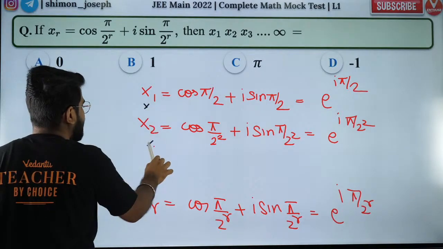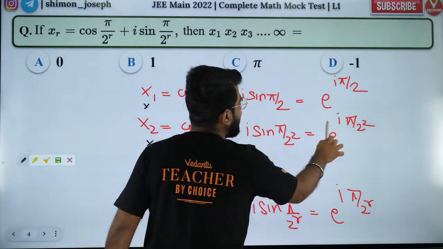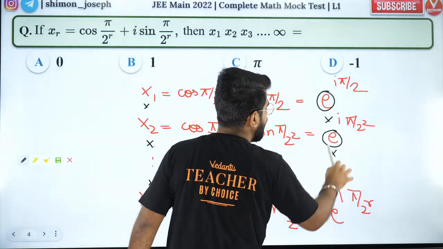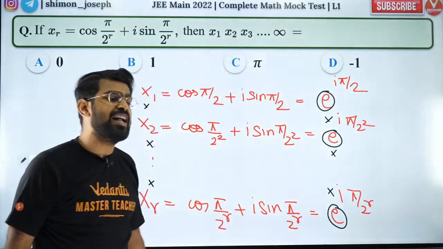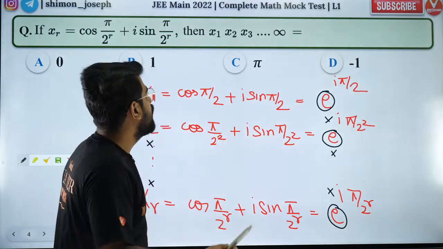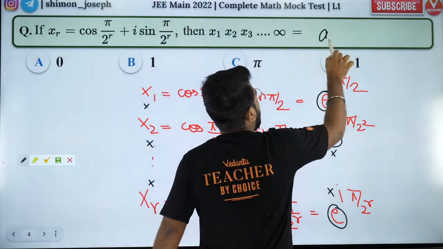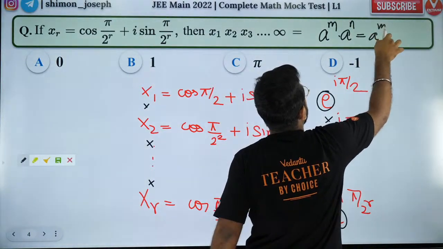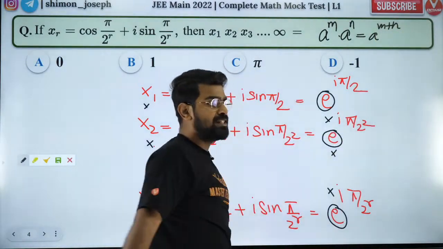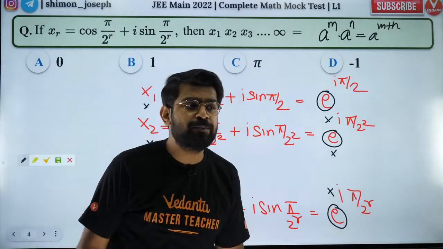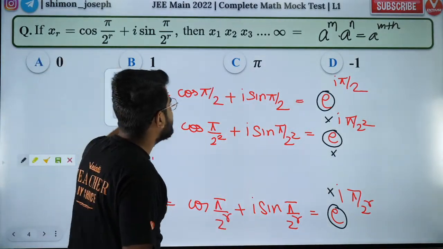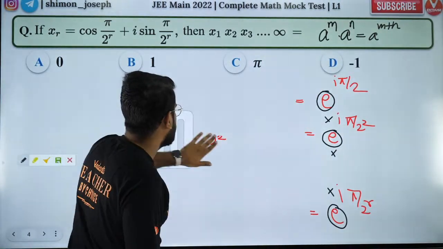So if I multiply everything, my dear boys and girls, what will happen when you're multiplying every number to the same base? The powers will get added. We studied that in 6th standard, 7th standard, right? Whenever you have the same base and you are multiplying, what will happen to the powers? The powers will get added up. That is called the law of exponents. Is that right? So my final answer would be the addition of all the powers.